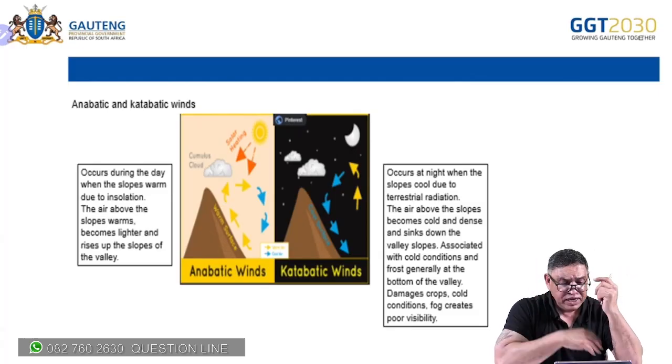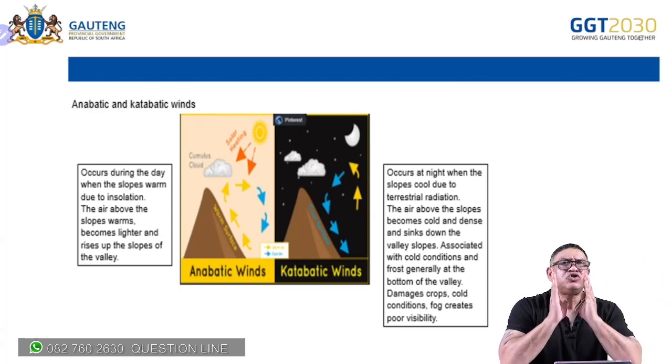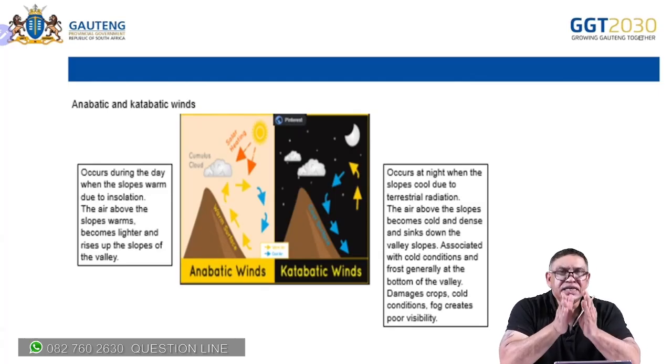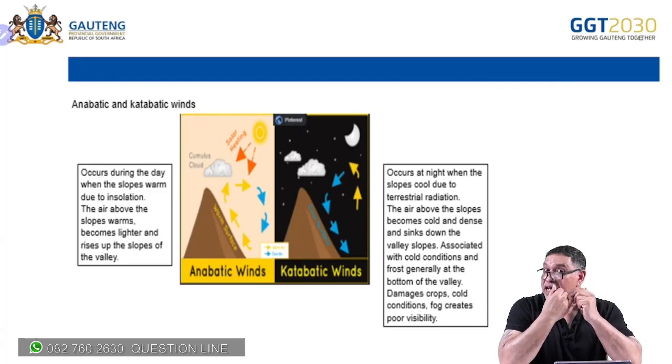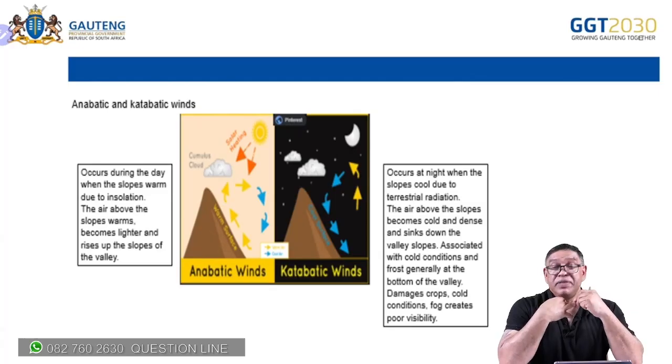Instead of Kalahari, we hear about mountain and valley breezes. Please stick to the terminology indicated in your guideline. The Kalahari high is the Kalahari high, not the continental high. There's no St. Helena now. It is the South Indian high.